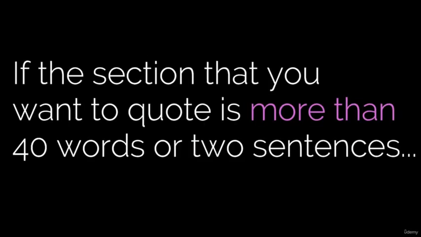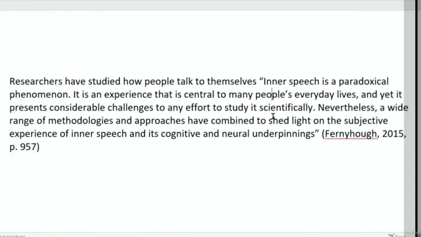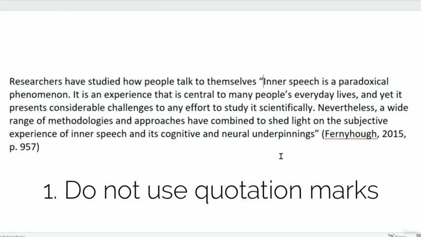However, if the section that you want to quote is more than 40 words or more than 2 sentences, you need to do 6 things. I repeat, 6 things. This is so much more than paraphrasing. Number 1, do not use quotation marks.